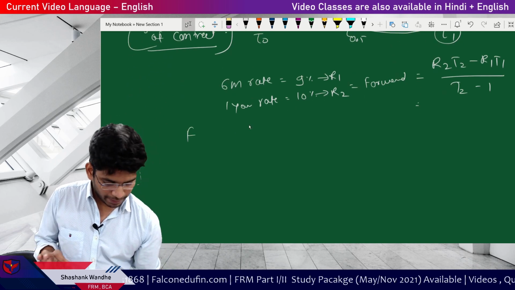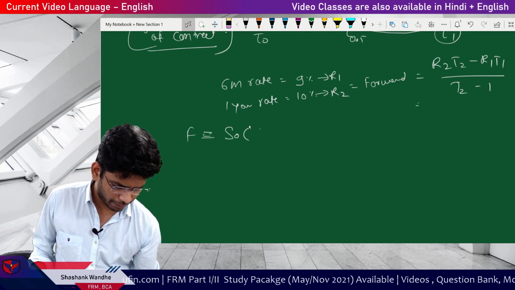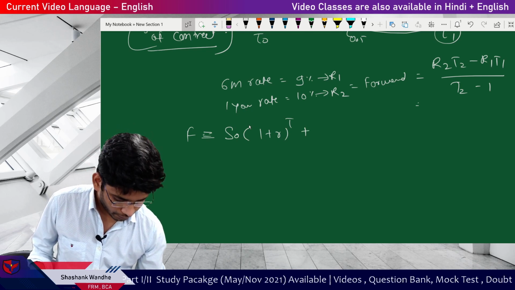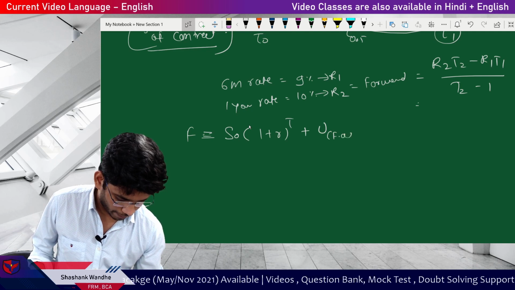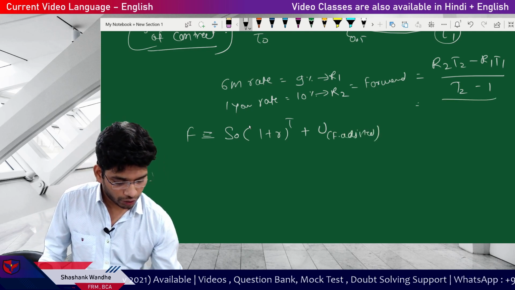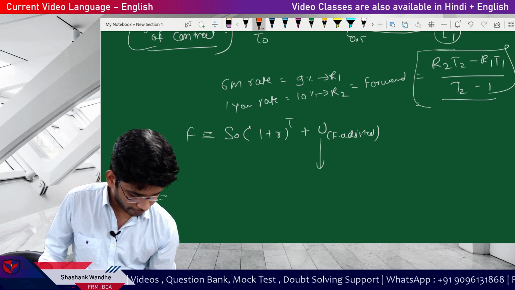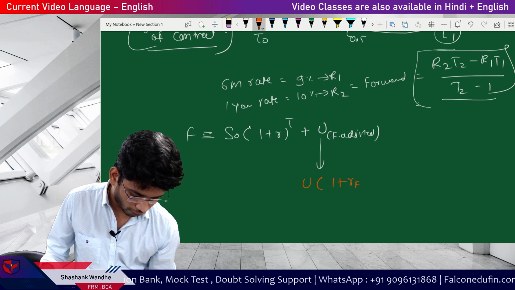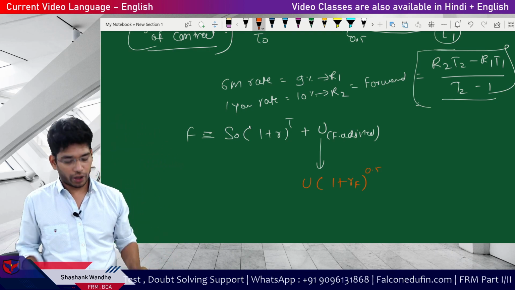So if you go by this methodology, which is the longer route, the forward price is equal to S0 multiplied by 1 plus R to the power T, plus U forward adjusted. And how will we do this adjustment? You will calculate R forward, and this adjustment is done using U multiplied by 1 plus R forward to the power T. In our case, time will be 0.5.